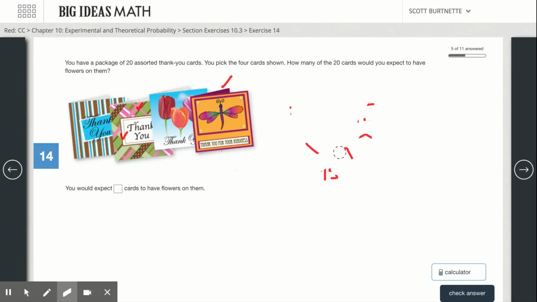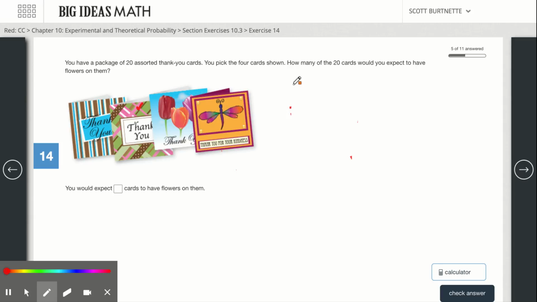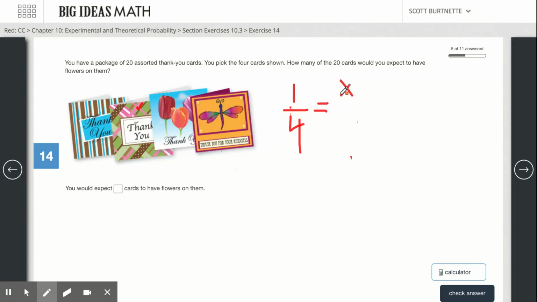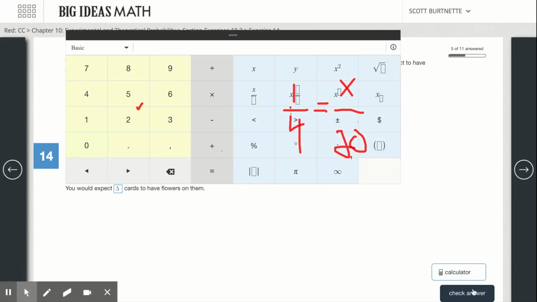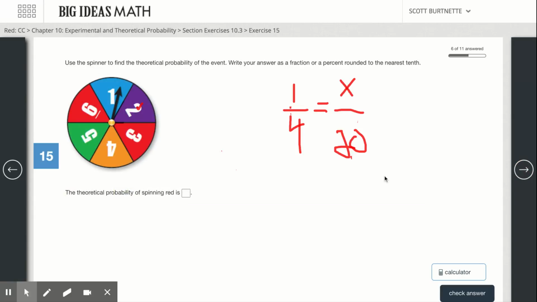Okay, so we have 20 thank you cards. If you pick 4 cards, how many would we expect to have flowers on them? Well, in this one, we're saying, hey, 1/4 of these would be flowers. So 1 out of 4 of our experiment have them. And we want to find out, well, how many out of 20? Okay, so let's just follow that pattern. Let's multiply the bottom by 5, multiply the top by 5, and we'd find out, hey, we're expecting 5 of them to have flowers on them.